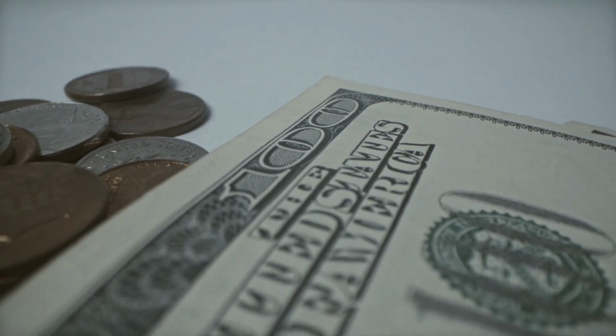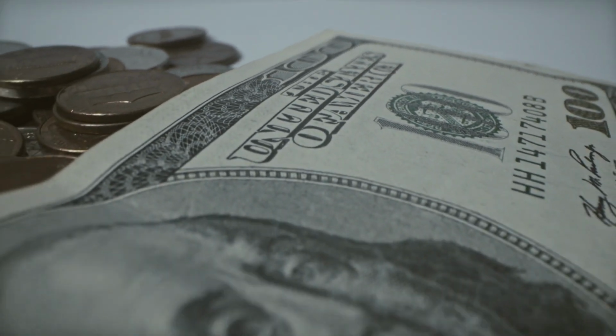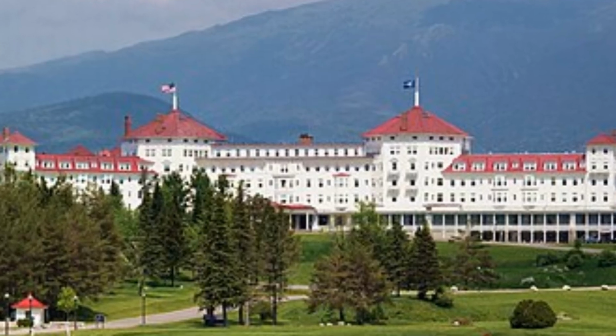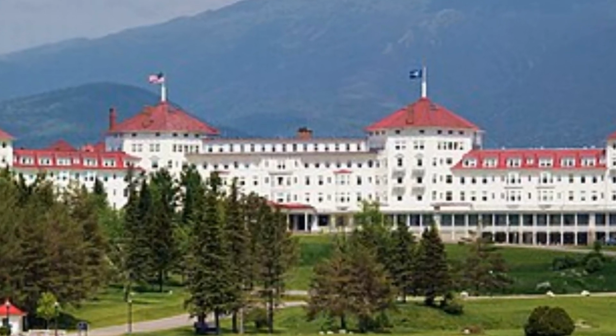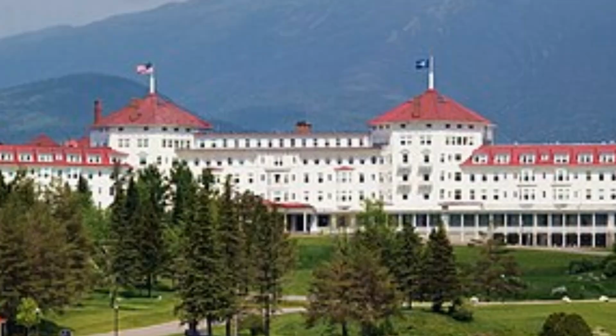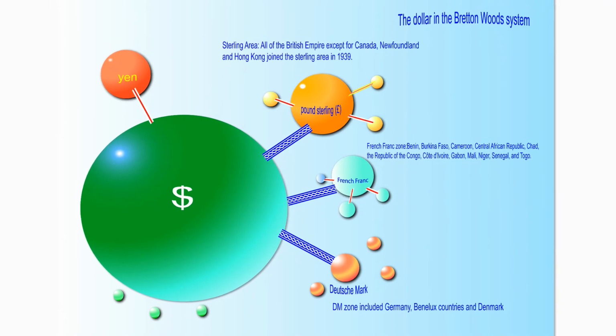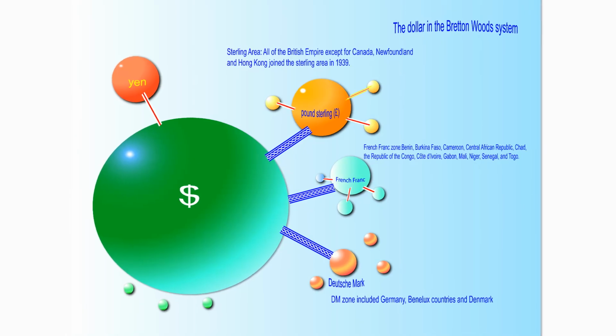Today, we will explore how Nixon Shock aided the rise of fiat currency and how it changed the world economy. After World War II, the global economy was based around the Bretton Woods system. It helped set the basis of monetary policy for the post-war world by creating a system of fixed exchange rates.